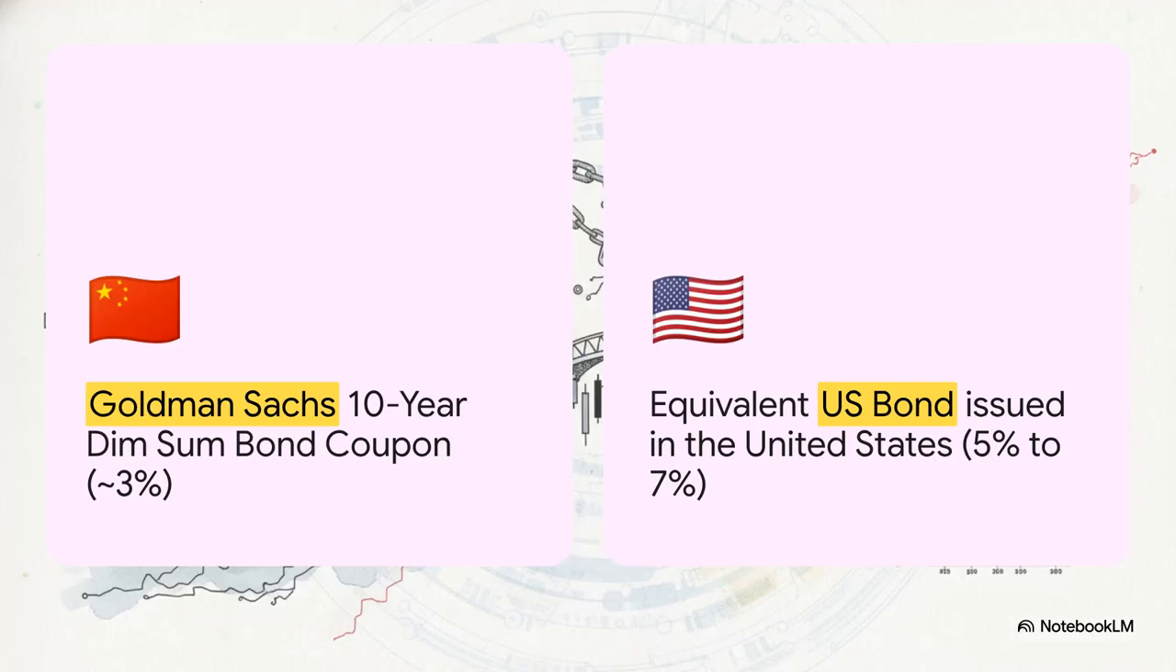Now, what's really interesting about this is the deep irony in the basic economics. While the US government is actively accusing China of stealing AI secrets, one of the biggest symbols of American capitalism, Goldman Sachs, is out there eagerly issuing dim sum bonds. Why? Well, it's just math. A 10-year dim sum bond might carry a coupon of around 3%. But if Goldman tried to issue that exact same equivalent bond back in the United States right now, it would cost them anywhere from 5 to 7% because of our higher interest rates and inflation risks. So we're seeing this massive financial asymmetry that global banks are actively exploiting just to lower their borrowing costs.